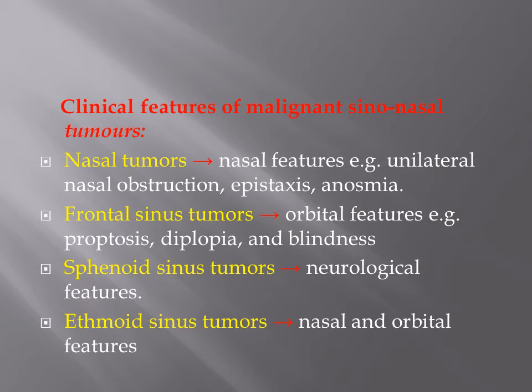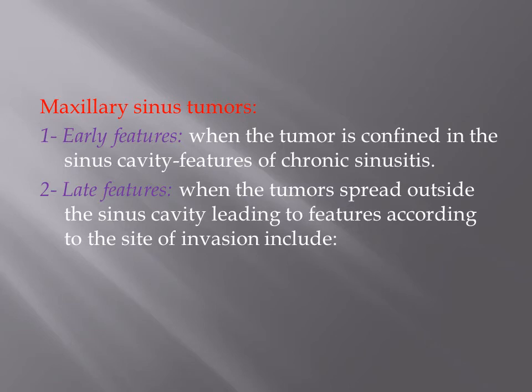The frontal sinus tumors, because the frontal sinus is closely related to the orbit, as it forms the roof of the orbit, will cause orbital features, which include proptosis, diplopia, and blindness. Sphenoidal sinus tumors are situated below the sella turcica, so they may cause neurological features. Ethmoidal sinus tumors, because of their position, medial to the eye and close to the nose, may cause nasal and orbital features.